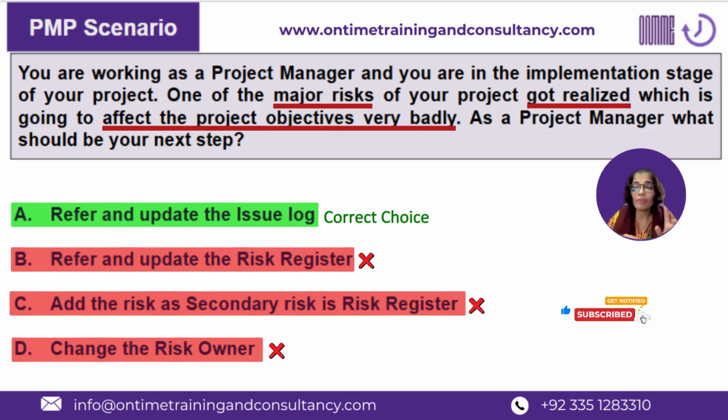But updating the risk register is not the first thing or the next thing that you should be doing in case of a critical risk becoming an issue, right? So first of all, whether it is identified or not is not mentioned here. And even if that is mentioned, I would still say that A is going to be the first choice, rather than B. So that is the reason why B is not the answer over here.